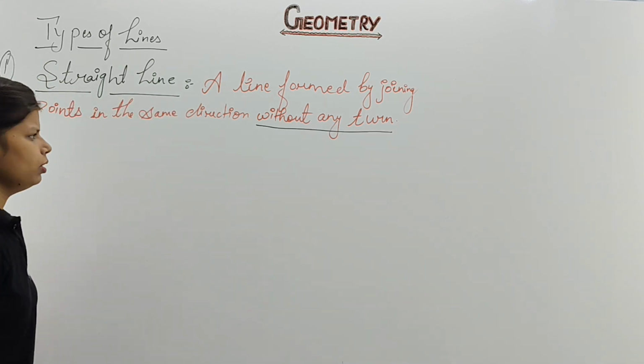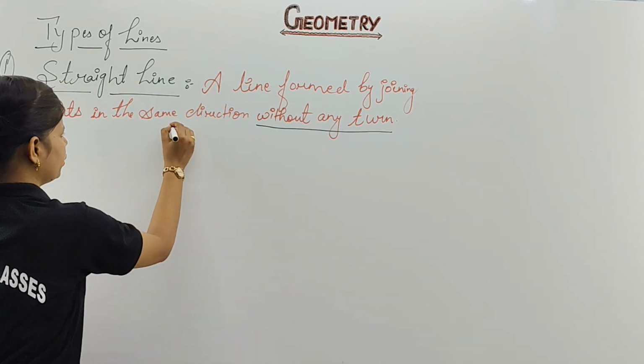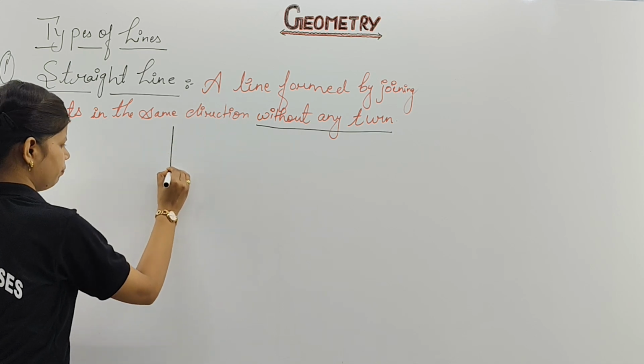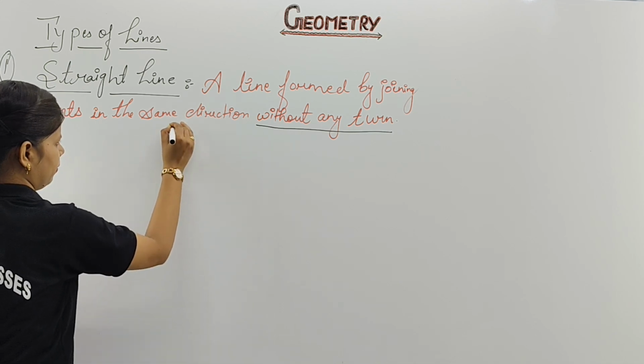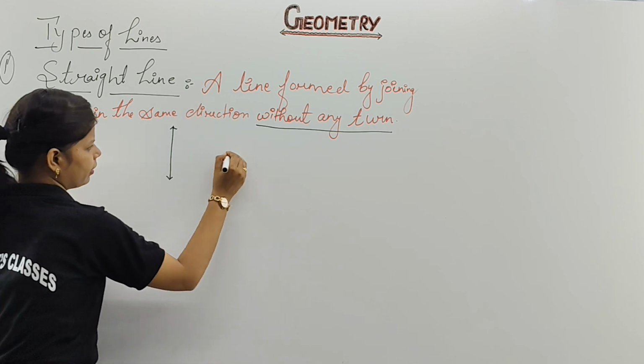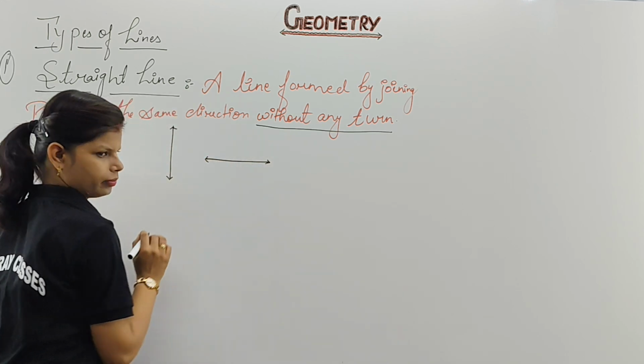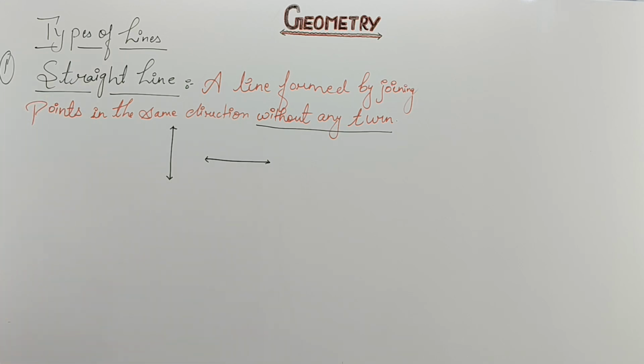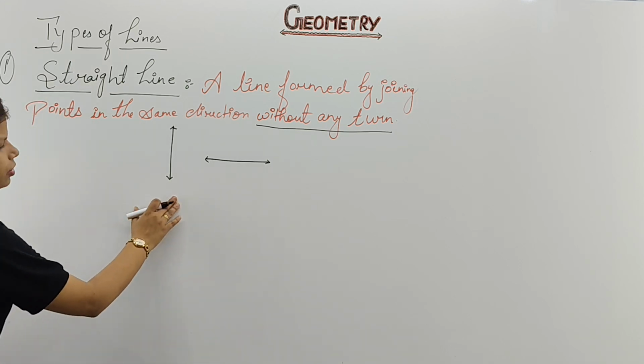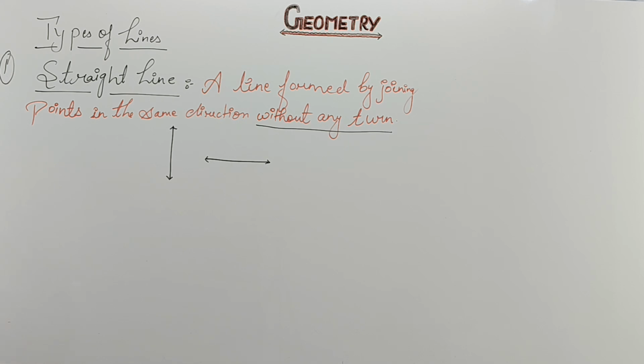Clear? Understood? And if you are going to talk about the figure, your figure is what? This is the figure of your straight line. Horizontal one, and this will be your vertical one. Will it be okay for you to understand? This is your horizontal and this will be your vertical line. And the definition: a line formed by joining points in the same direction without any turn is called your straight line. Now next we are going to write about